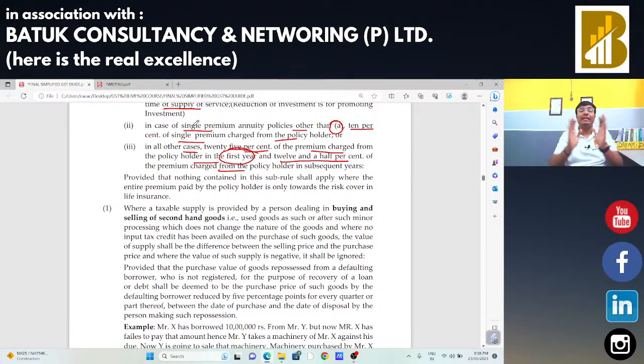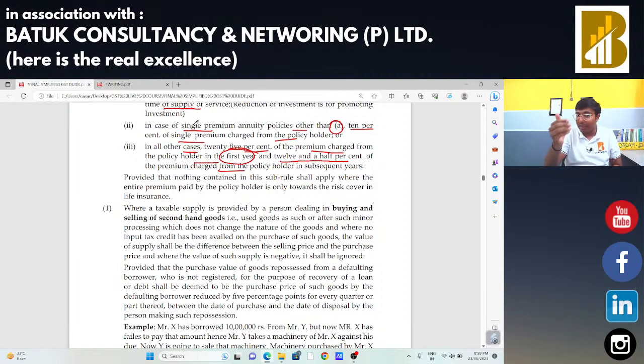So conclusively, we can say in case of insurance businesses for single annuity policy, if the investment amount is known, in that case, whatever premium is charged minus that investment amount, whatever is the remaining balance, that will be the value of supply. If the investment amount is not known at the time of investment, in that case, 10% of the premium will be treated as value of supply. If the insurance policy is for 10 years or 15 years, in that case, the first year's 25% of the premium will be the value of supply, and for the remaining life, 12.5% of the premium will be the value of supply. That is the concept which is applicable in case of insurance businesses.